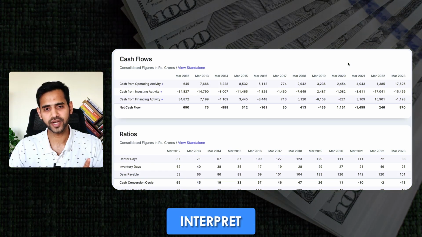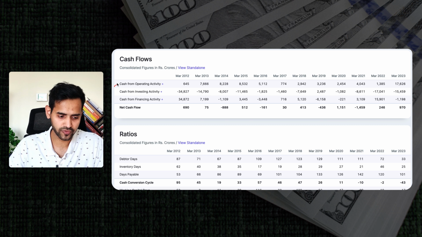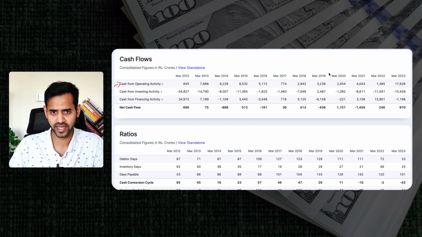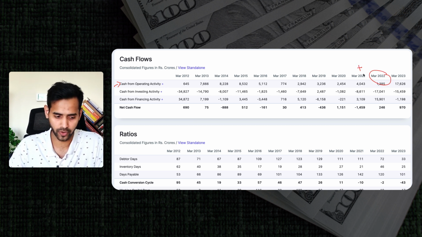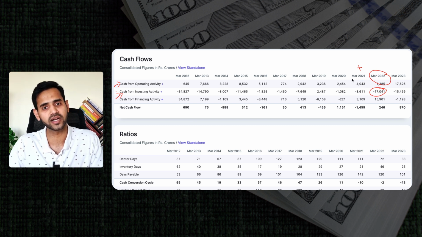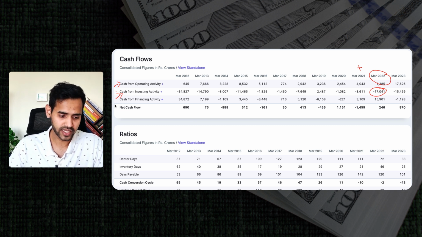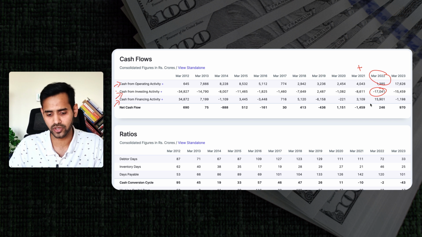So if you want to interpret any cash flow statement, this is how you would do. First, you will look at cash flow from operations activities, and we are also summarizing on this video, so keep your attention. If you look at cash flow from operations activity, which is a positive thing, yes, it is a good point. Cash flow from investing activities, it could be negative, that's fine, because business have to invest a lot of money in their own business expansion, and India being a developing country, there is always a plethora of opportunity in every sector. Then cash flow from financing, it could be positive or negative. More or less, it is better to be neutral.